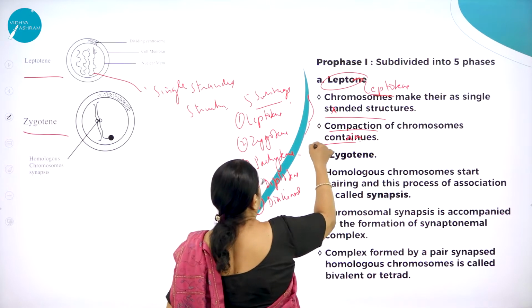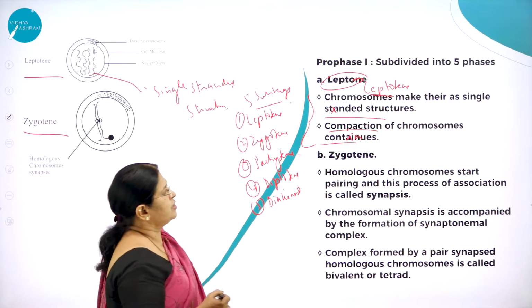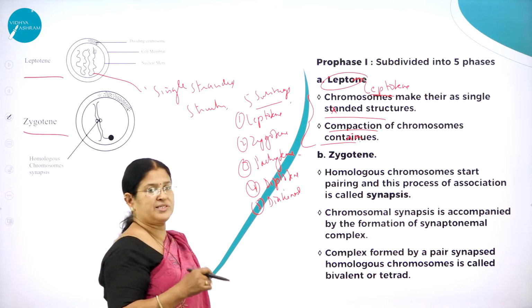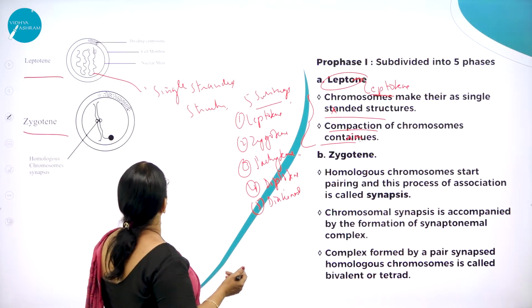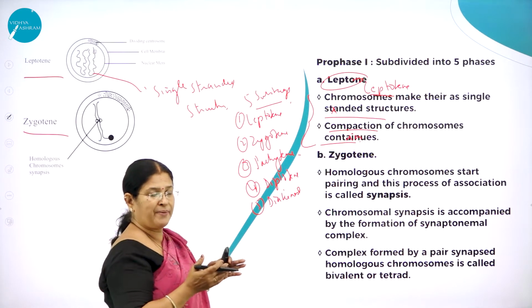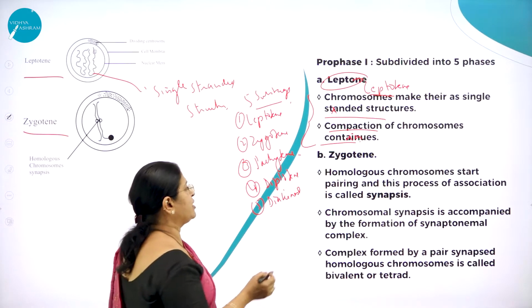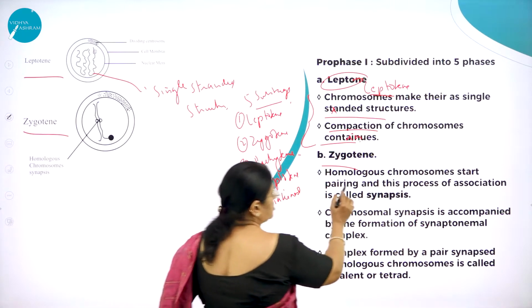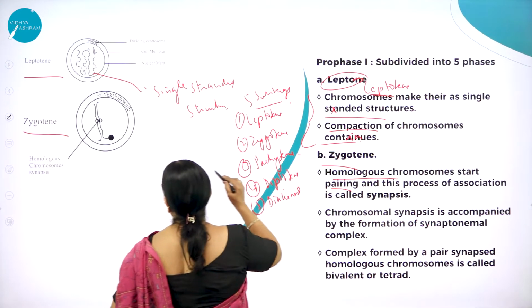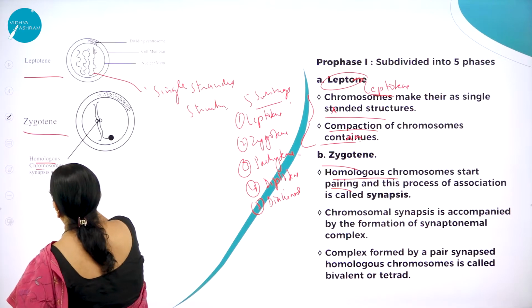So what are the features of the leptotene stage? Chromosomes make themselves single stranded structures, you can see there. And here you can see that the chromosomes are compactly arranged. Then zygotene, what is the feature of zygotene? Here you can see homologous chromosomes start pairing. Here you can see the pairing of homologous chromosomes.